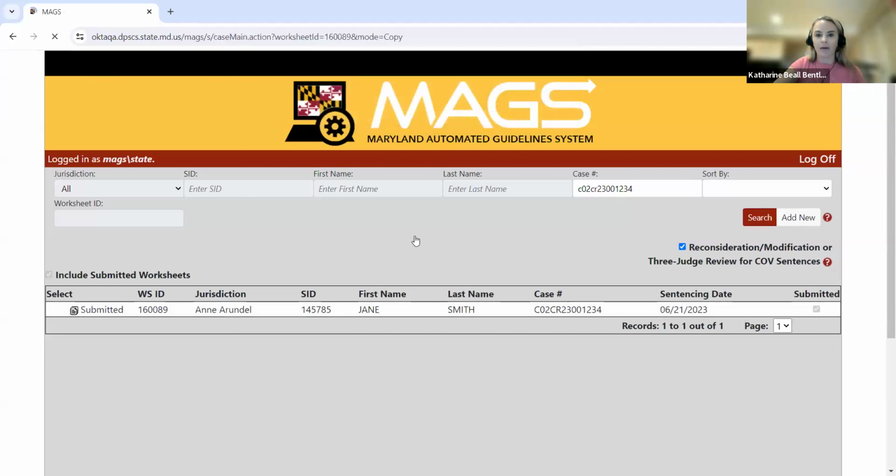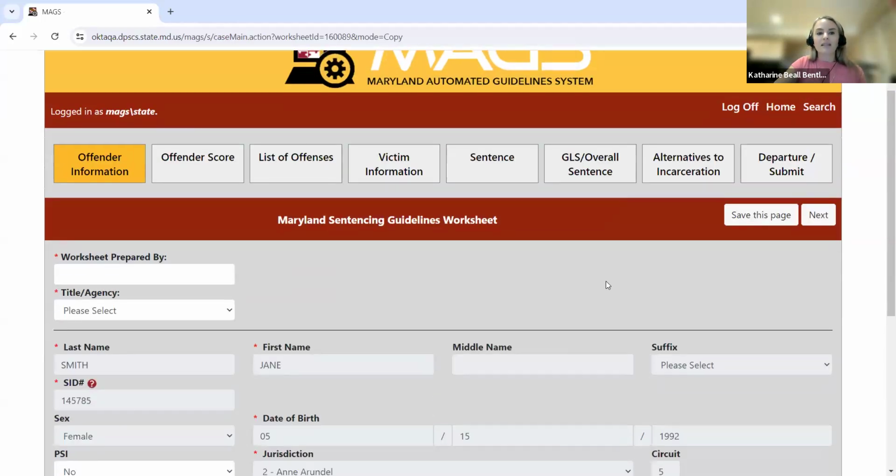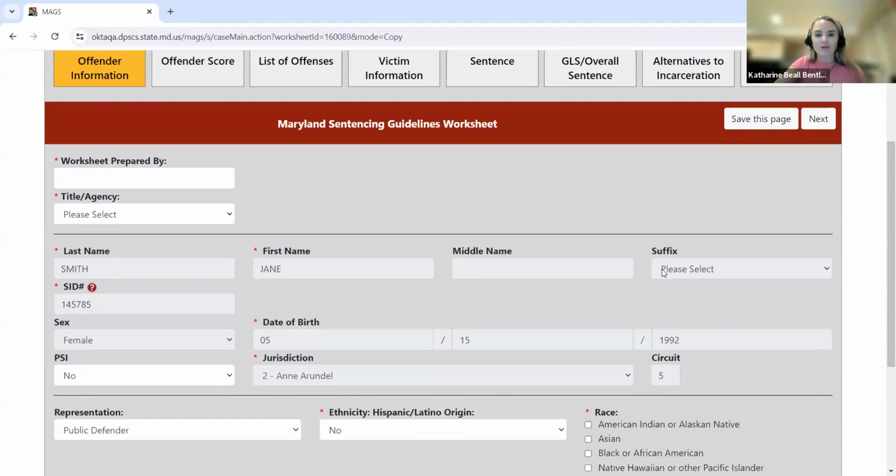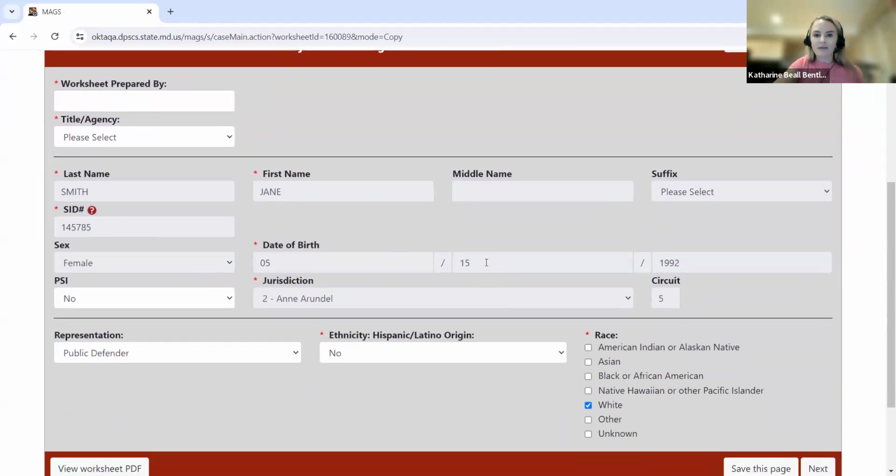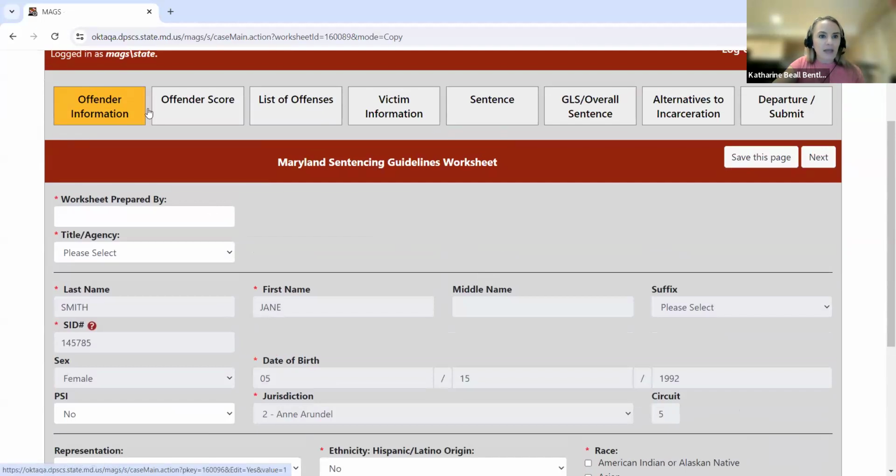And I click OK. So once I do that, I'm brought to the offender information tab. And if I scroll down a little bit, you can see that most of the information on the offender information, offender score, list of offenses tab, it's all going to pre-populate with information that was submitted for the original guidelines worksheet. Most of these fields are going to be disabled. You're not going to be able to make edits to them. That's just to ensure that the guidelines remain as they were calculated for the original sentencing event. Also less work for you all if the majority of these fields are pre-populating with the same information.